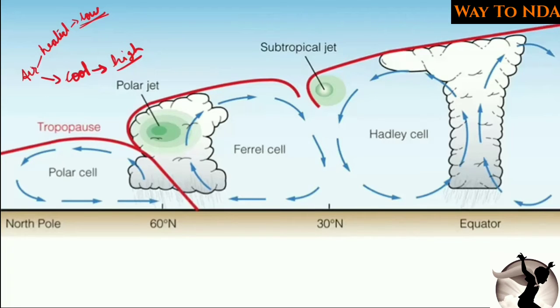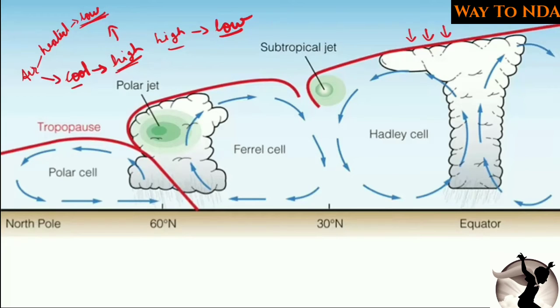And remember one thing, the air blows from high pressure to low pressure. So whenever the air is cool, it will have high pressure, and when the air is having high pressure, it will blow towards the low pressure. So this is the basic thing. Now what happens at the equator is the temperature is high at the equator.